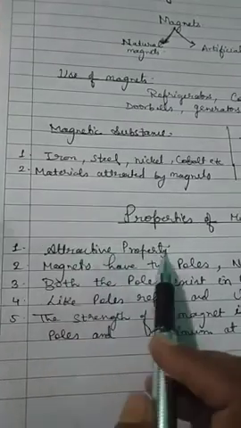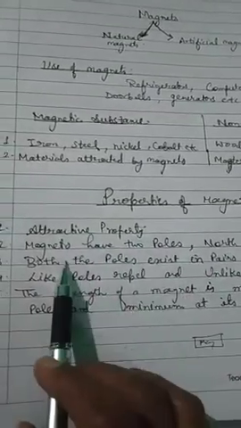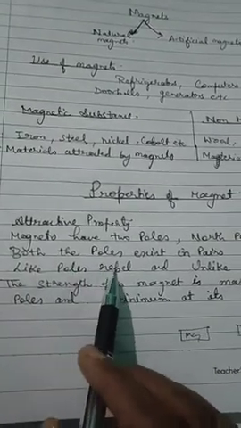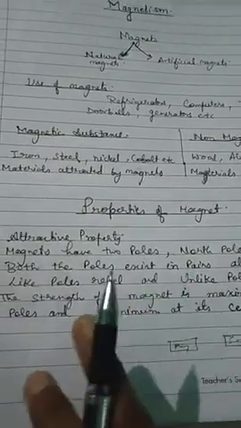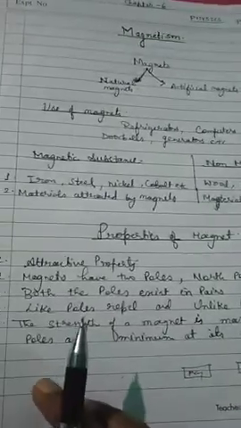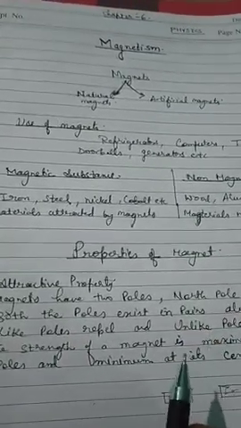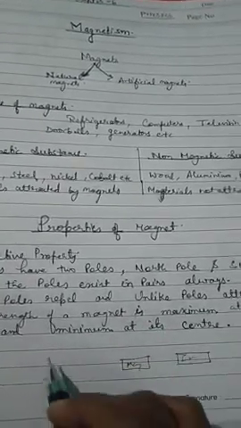I hope you have understood all these five properties of magnets: the attractive property, that magnets have two poles and both the poles exist in pairs, that like poles repel and unlike poles attract, and that the strength of a magnet is maximum at its poles and minimum at its center.